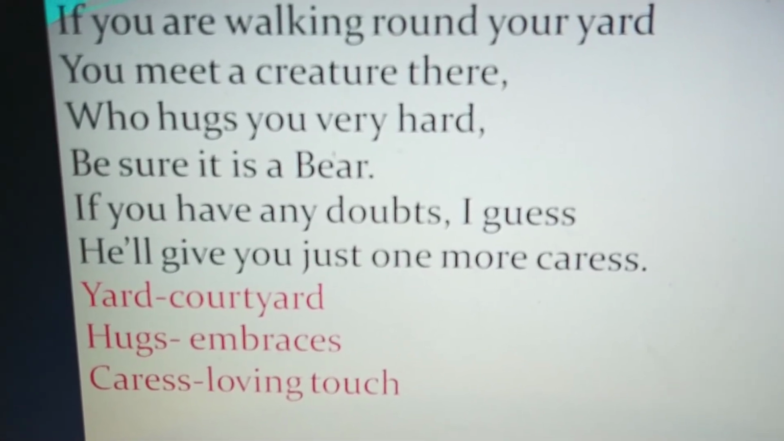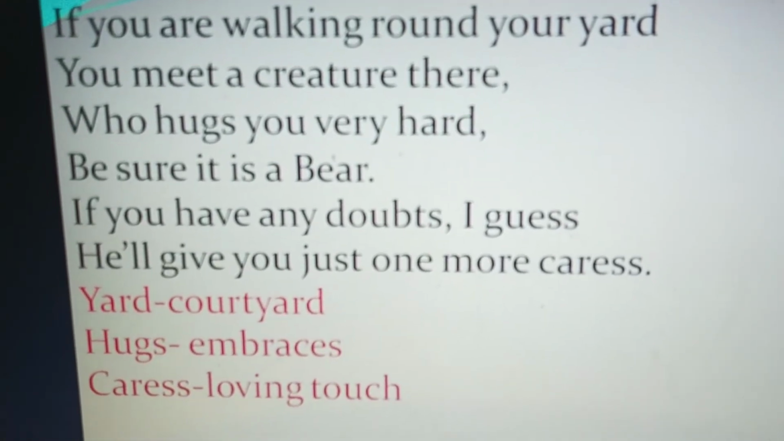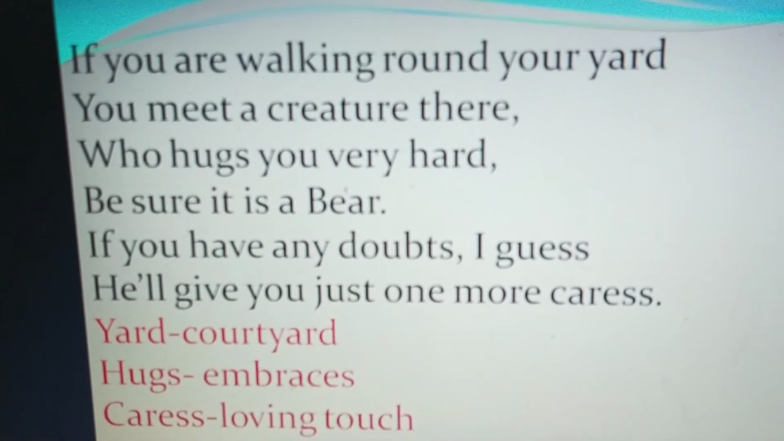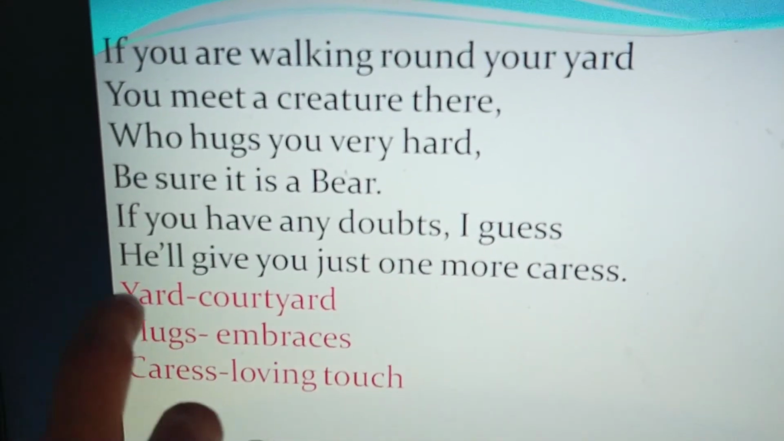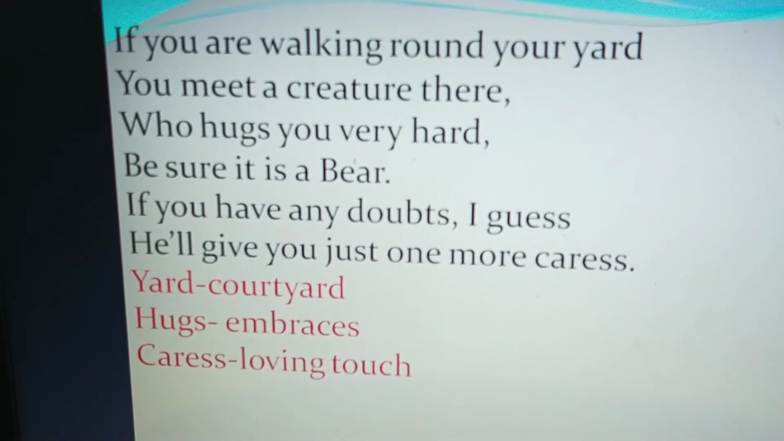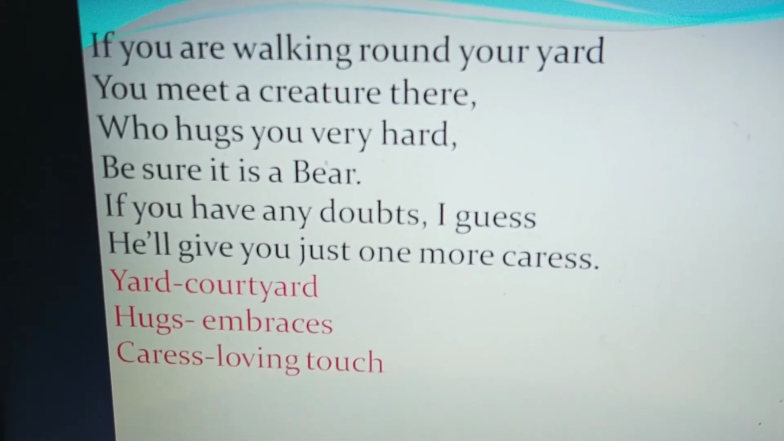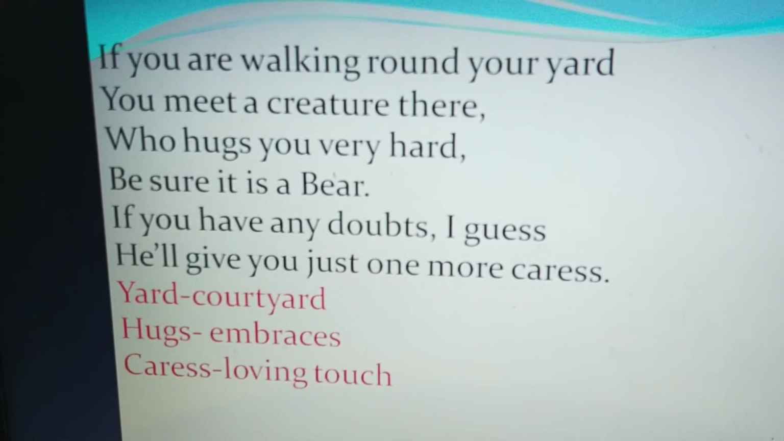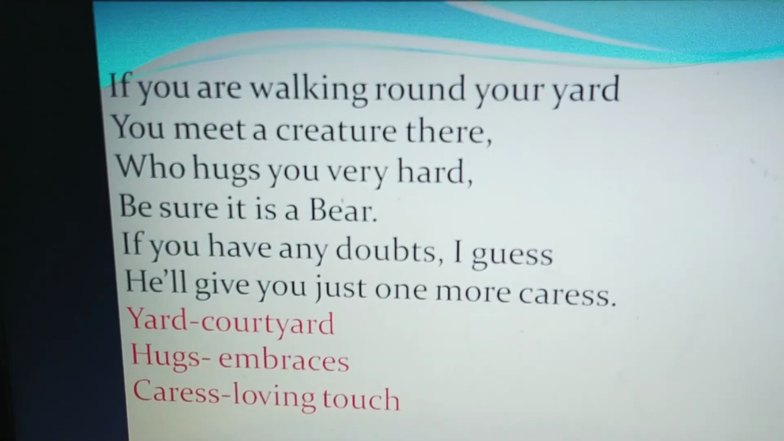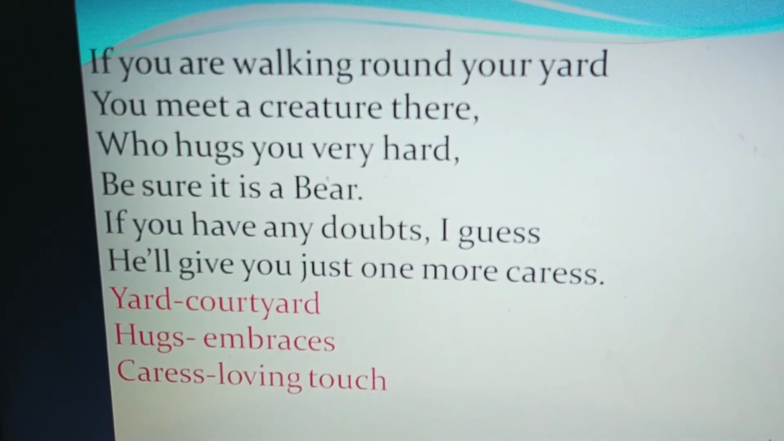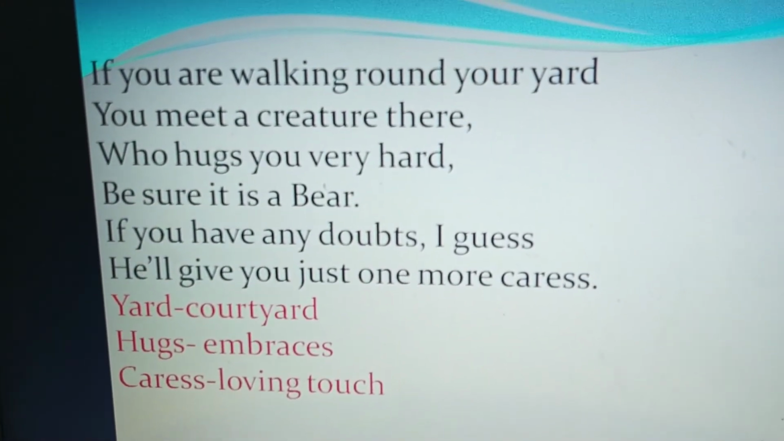This is the way the bear kills its prey, by hugging it. If you have any doubts, I guess he shall give you just one more caress. And if by chance you are spared, not killed by the hugging, then I am sure he shall give you just one more loving touch. That means one more hug he is going to give you, and definitely at that time your life will be ended.